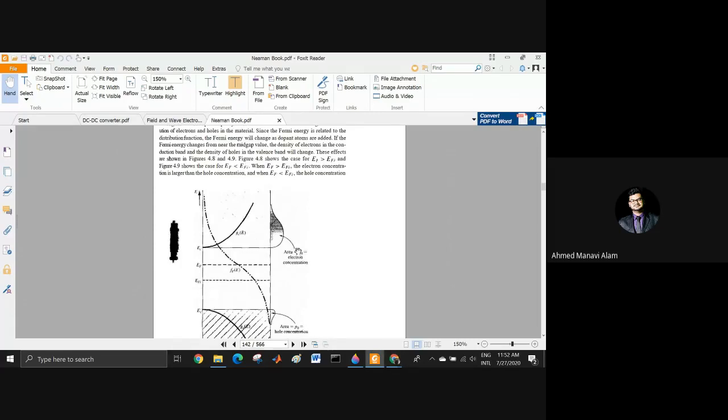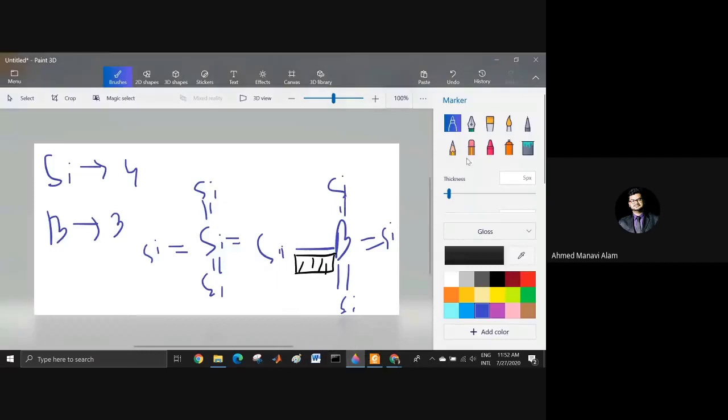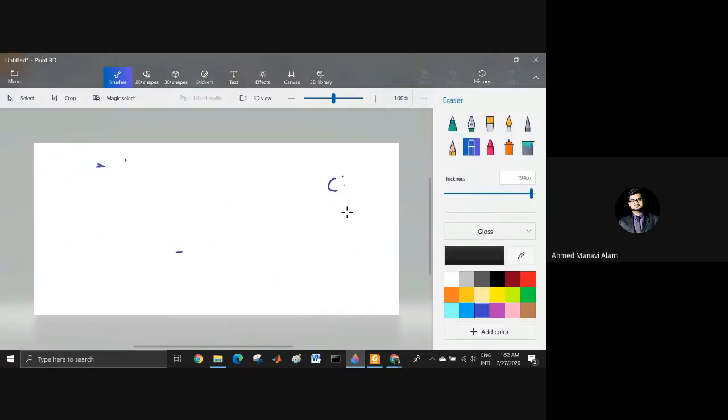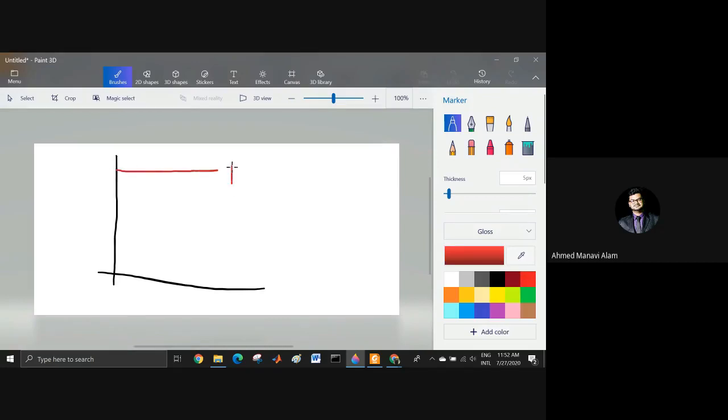Here, let me say one thing. Please pay a little attention. This is not difficult, the tough parts are gone. God bless my drawing with mouse. Suppose this is my conduction band, humble conduction band. This is my valence band. Here I'm drawing this, my EFI. That means intrinsic Fermi level. Remember, intrinsic Fermi level is the Fermi level when the silicon is absolutely pure.